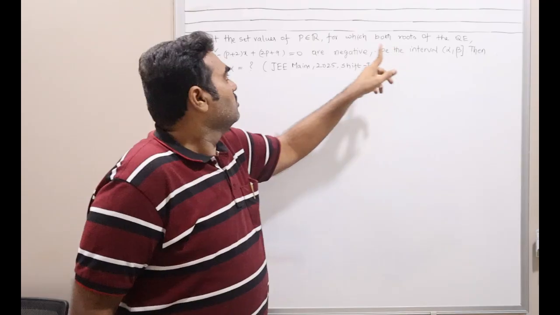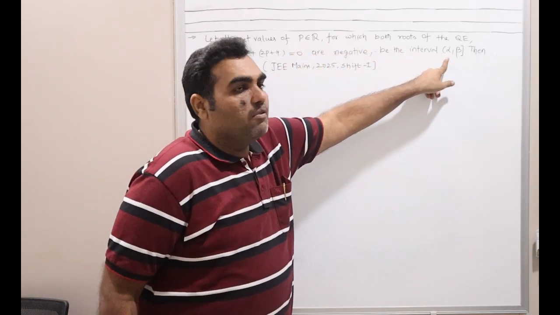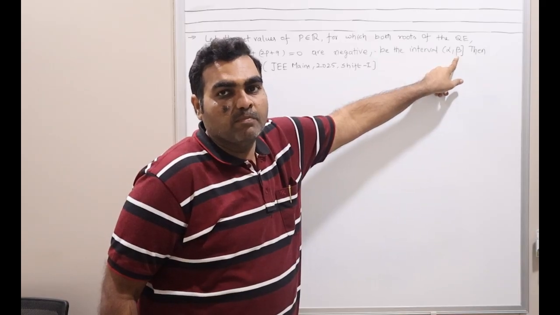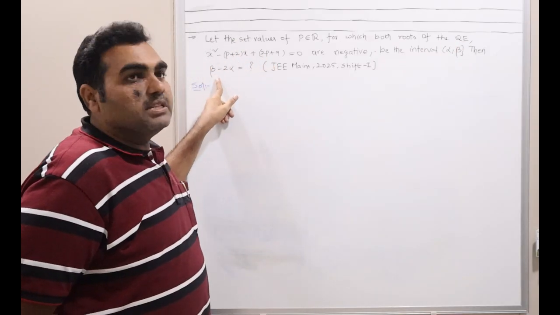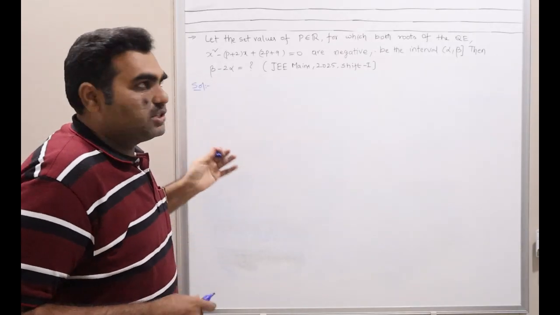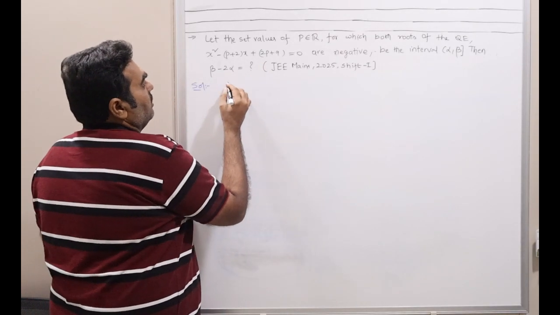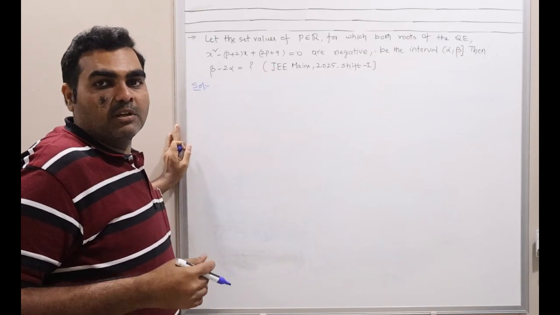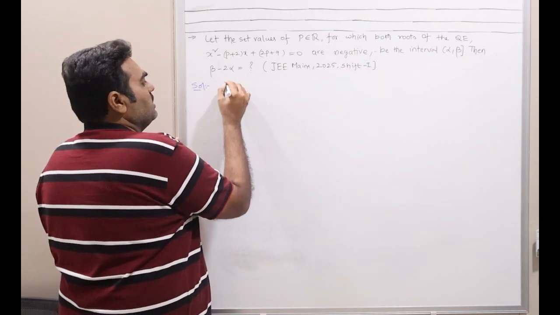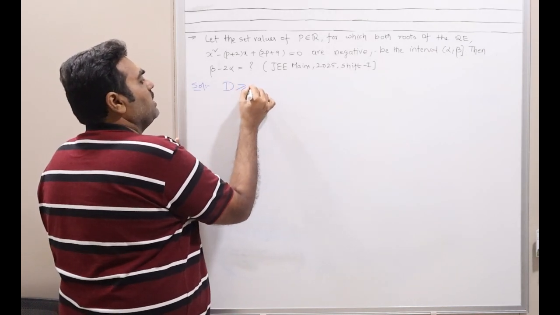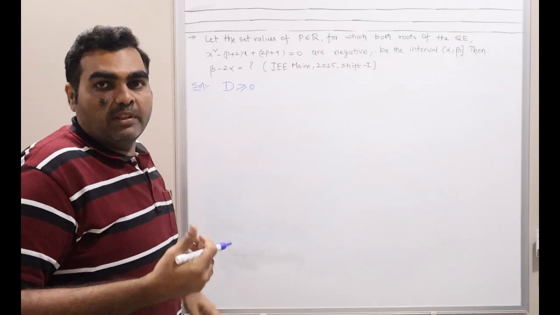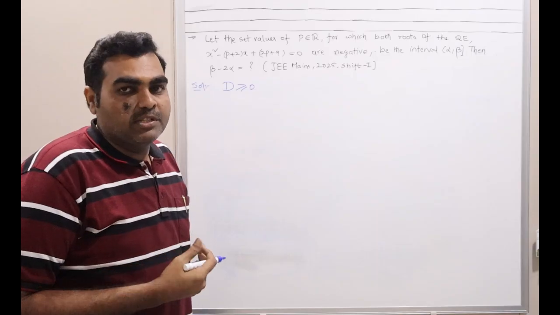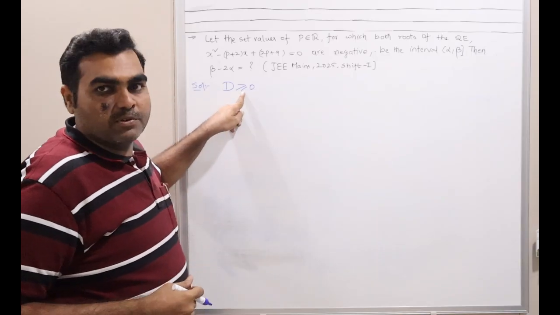Let p be in the interval (alpha, beta], open interval at alpha, closed interval at beta. You should be careful here. And then what is beta minus 2 alpha? This is what he asked. Let us do it quickly. So now he says two roots which are real numbers and negative. So obviously directly you can take D greater than or equal to 0. They may be real and equal or real and distinct.